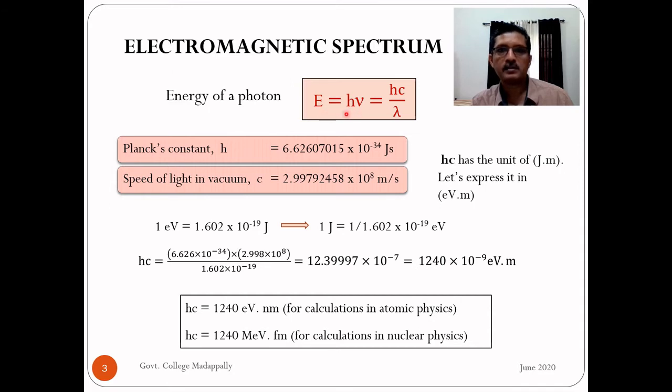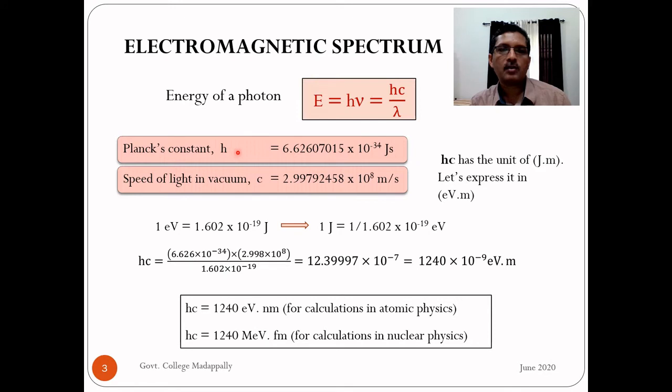This was first written down by Einstein. We will discuss this in detail when we consider the photoelectric effect. So this is the energy of one photon. If you want to express this energy in terms of wavelength, we know frequency is c by lambda, so we have hc by lambda.